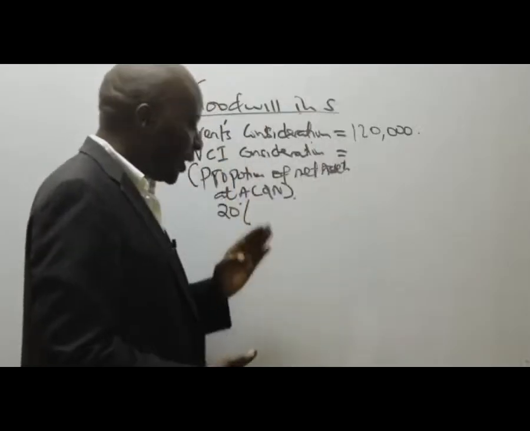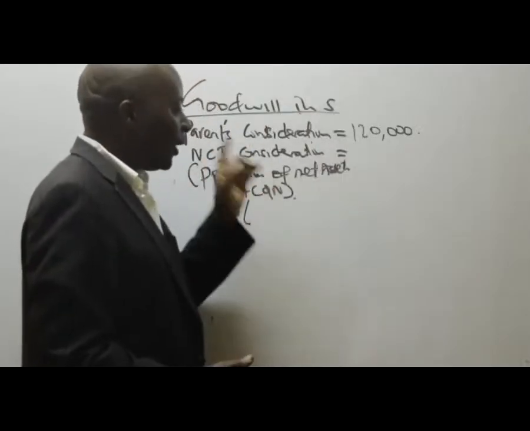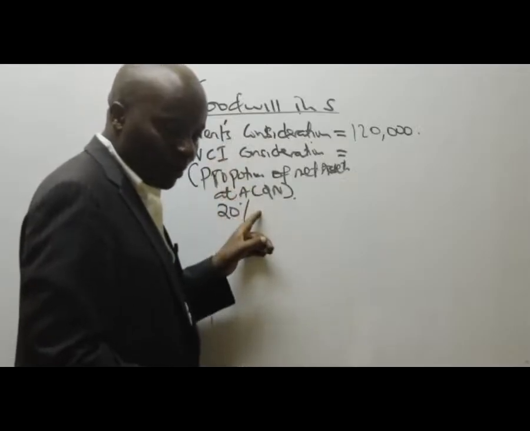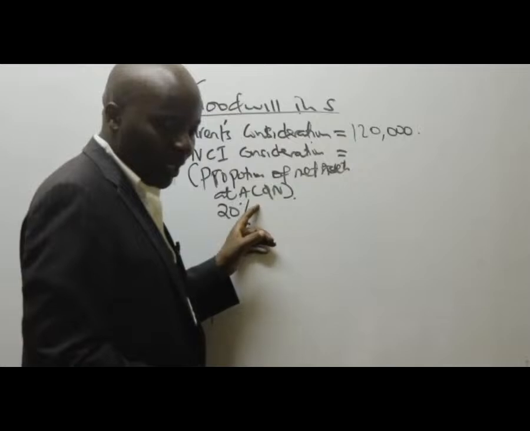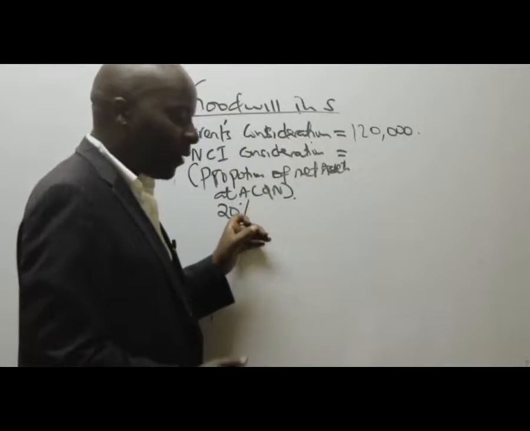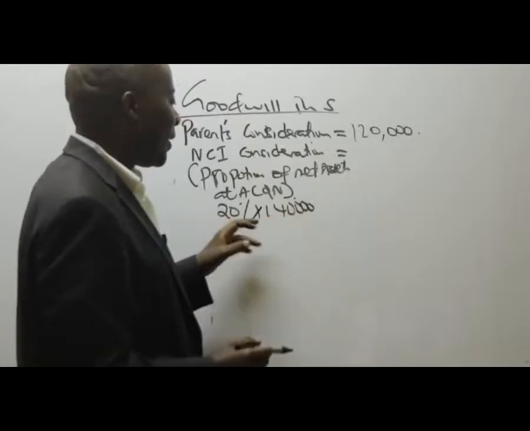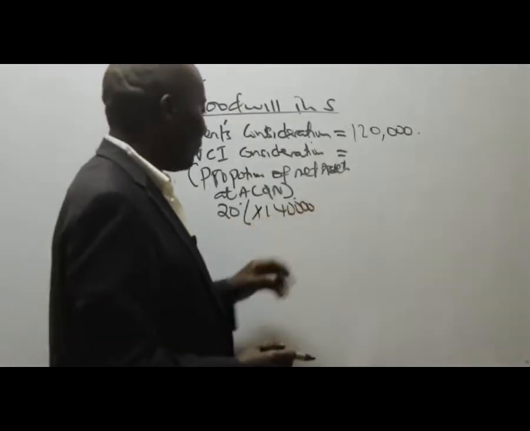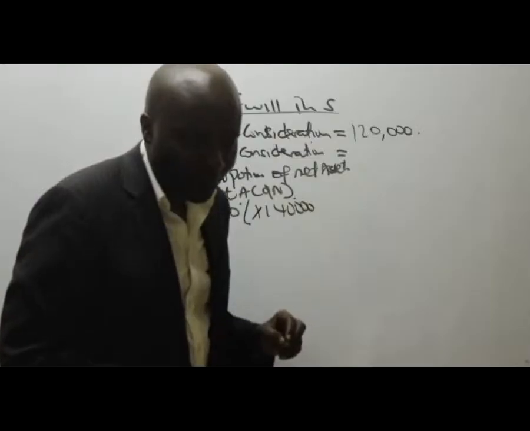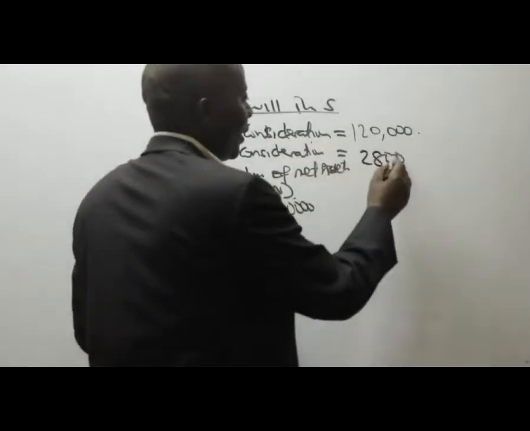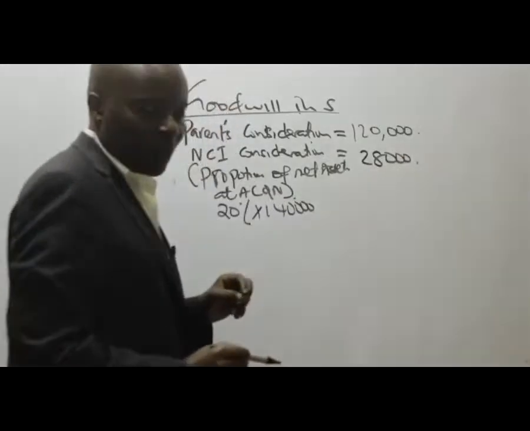At acquisition, can somebody give me the figure of the total net assets of the subsidiary? 140,000, yes. This now comes to 28,000.